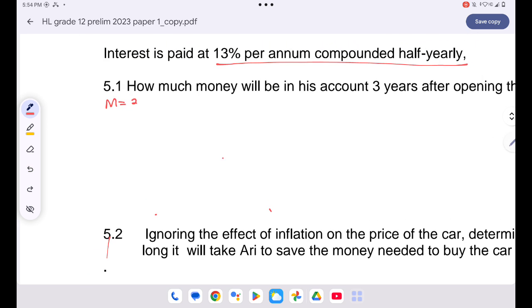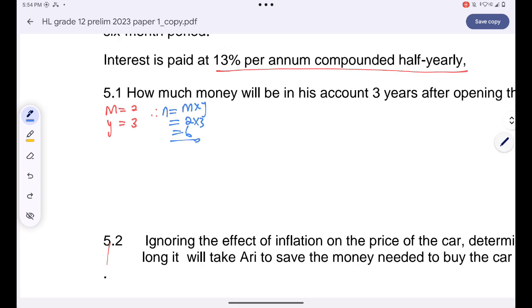How many years? They just want to know after 3 years, how much will it be? So therefore, remember that, guys, the value of n will be the number of compoundings multiplied by the number of years. That's 2 times 3, which is equal to 6. n represents the total number of times interest will be calculated. Are you together? And guys, most of the time our n corresponds with the number of payments. So you can say n is the number of payments, or n is the number of times interest is calculated.